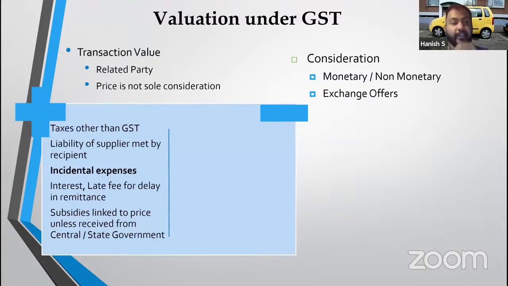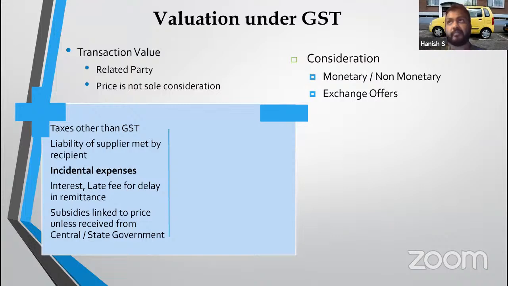And then what should I add? Taxes other than GST, like property tax, road tax in case of car, or any other taxes which I am paying, have to be added to the transaction value. Incidental expenses, any reimbursements will have to be added. If the supplier gives a credit period and the recipient, that is the customer, does not make the payment within the credit period, so the supplier, that is the creditor, charges any delayed payment charges or interest, that interest also will be liable to tax.